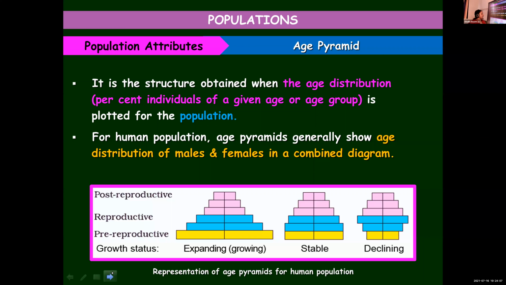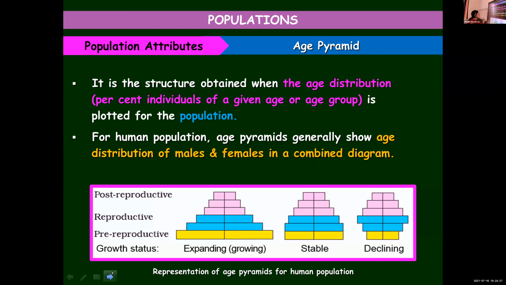I'll repeat it again. Here, what you can see is the age pyramid of different populations. In the first case, you can see it's an expanding population. Why it is expanding is that the base is broad when compared to the individuals in the reproductive and pre-reproductive categories.